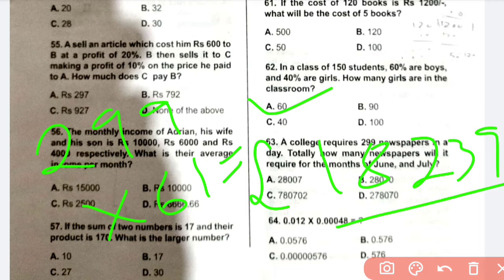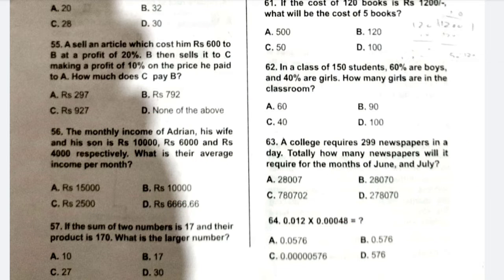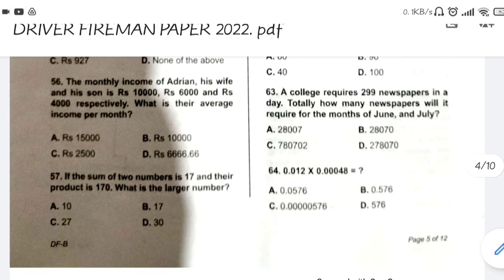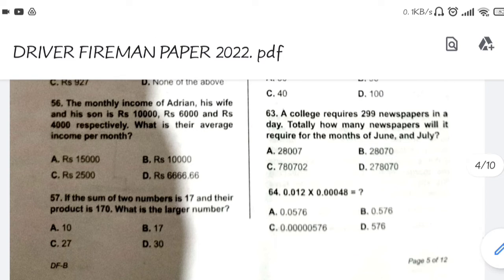There is no 18,239 among the options, so this is wrong. You can calculate if it's correct or wrong. 63 also is wrong.